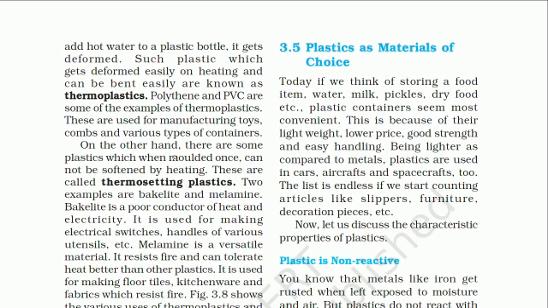On the other hand, there are some plastics which, when molded once, cannot be softened by heating. When we heat them, they do not become softer. These are said to be thermosetting plastics. So here you will write the definition: plastics which, when molded once, cannot be softened by heating are called thermosetting plastics. Examples of these are bakelite and melamine.